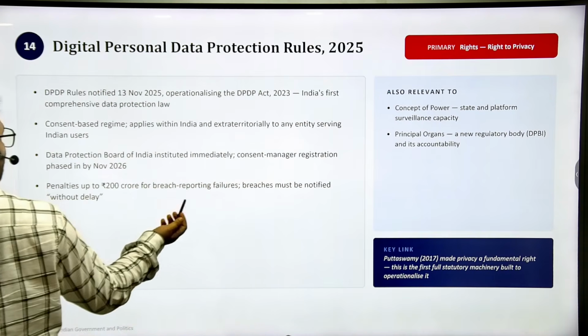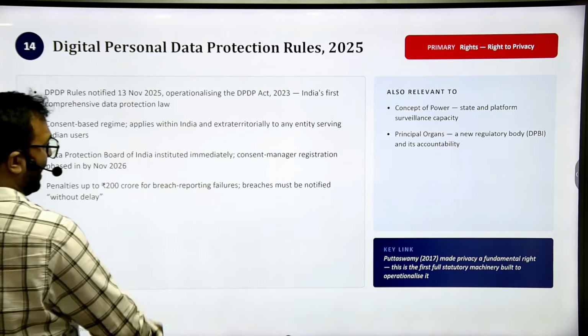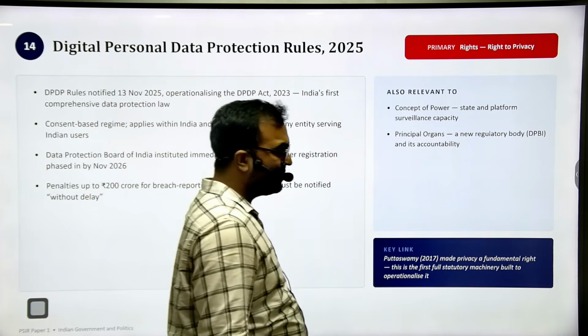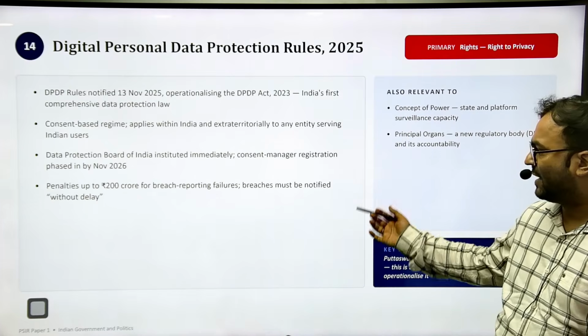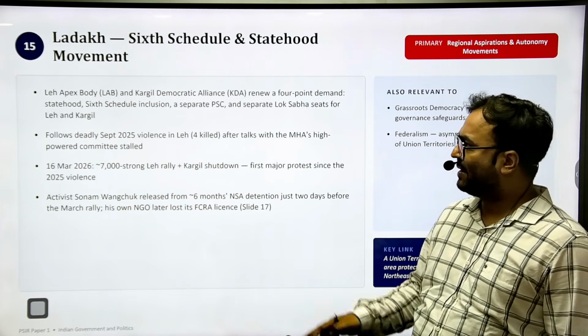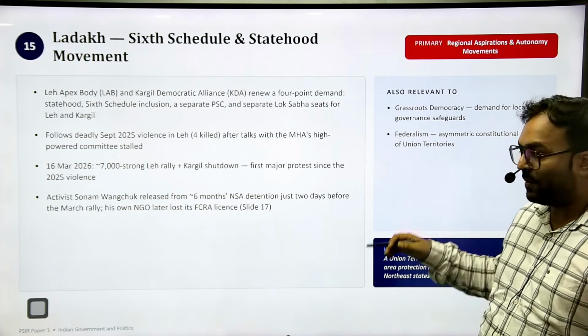Digital Personal Data Protection Rules. The salient features and the underlying principles can directly come in your examination. Please prepare that. Ladakh, 6th Schedule and the statehood movement. So again, prepare the facts.